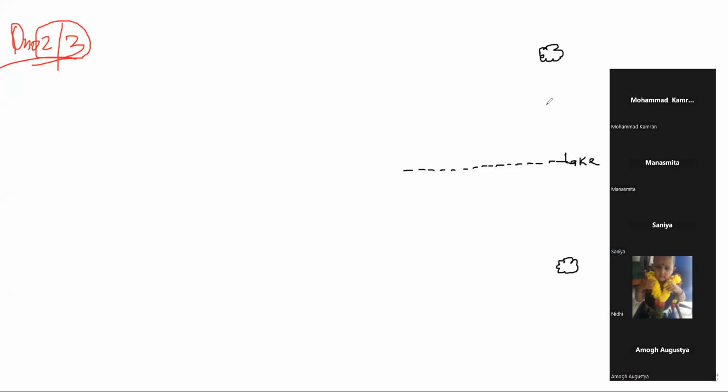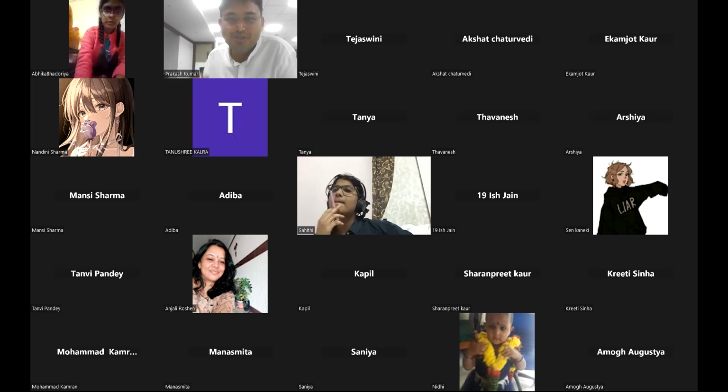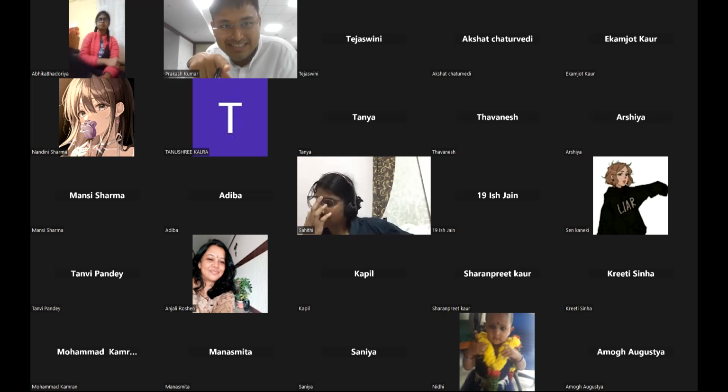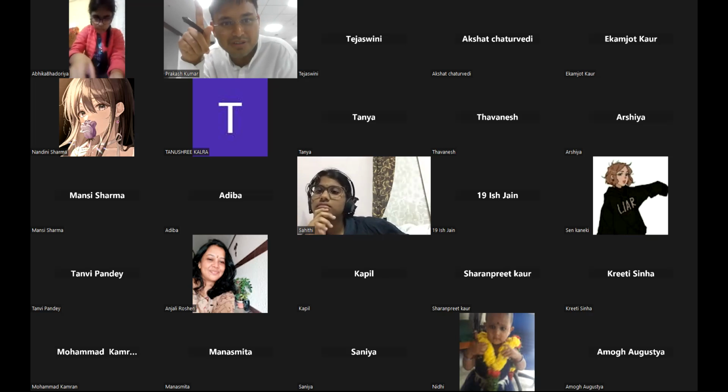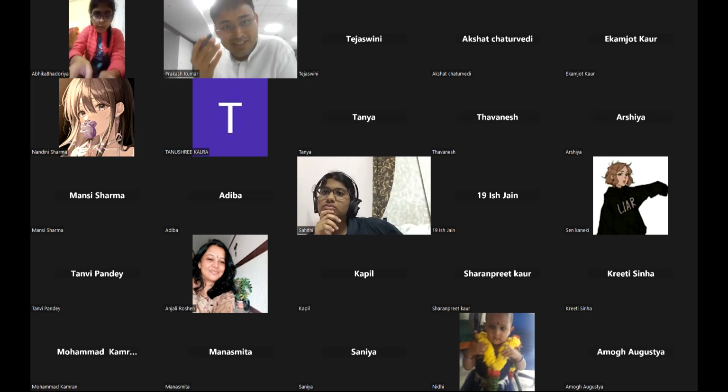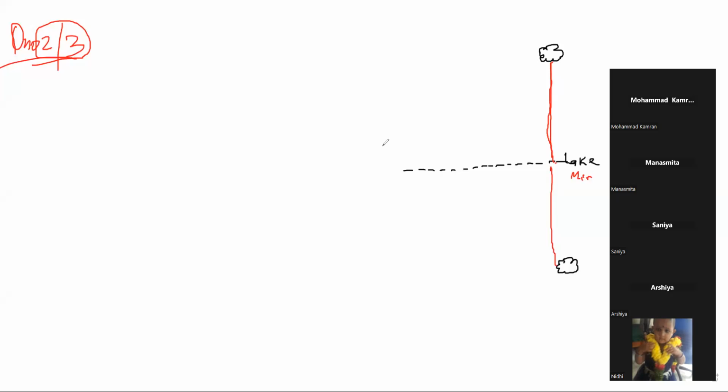And all of you must know from physics that this object distance from here, agar ye lake is like a mirror, okay? So this distance will be called object distance and this will be called image distance. So first you have to realize this thing कि object distance और image distance equal होता है mirror में, है ना? Then only you will क्या चल रहा है तब आपको समझ में आएगा, है ना? So now next point here in question number 2 we don't have any cloud. In question number 3 we have cloud.